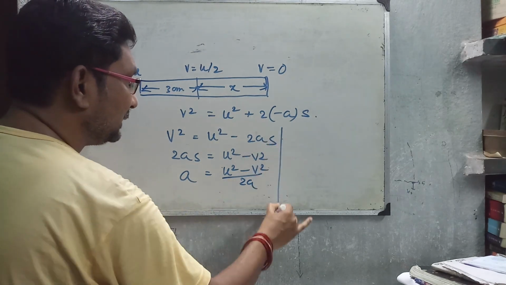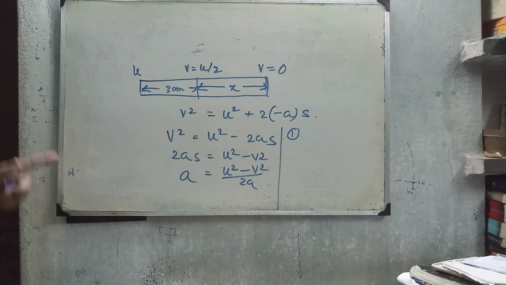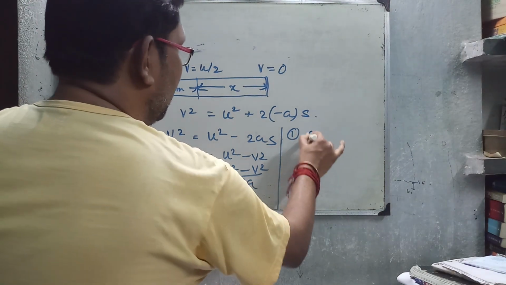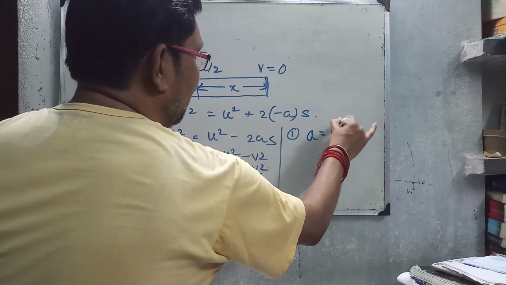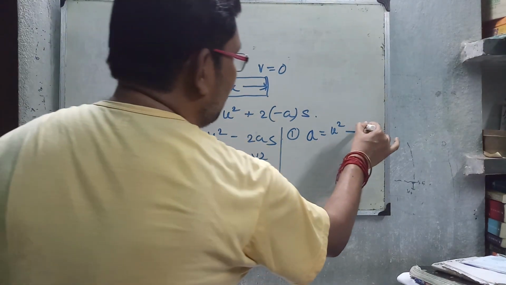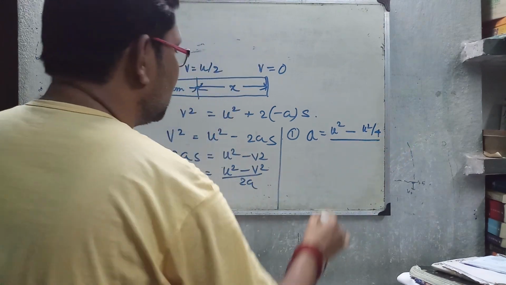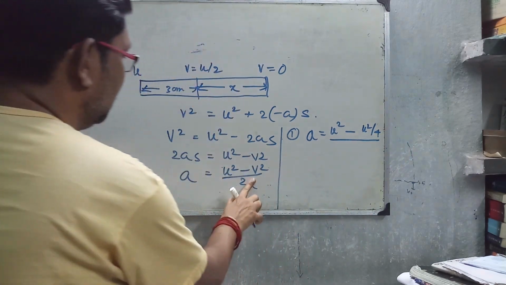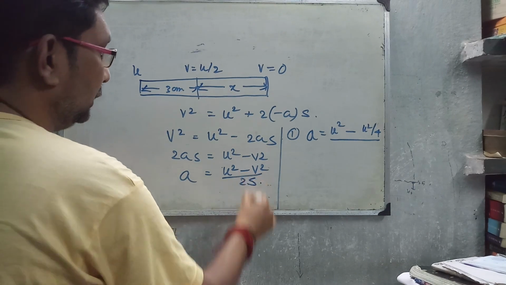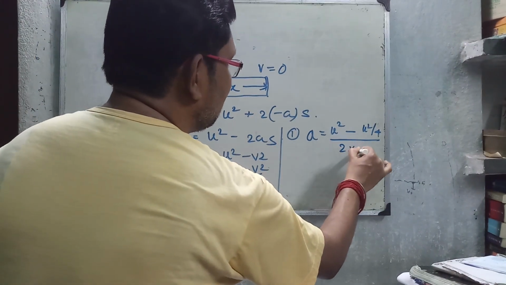In case number 1, initial velocity u, final velocity v is u by 2, that is v square is u square by 4, and the distance is 3 cm.